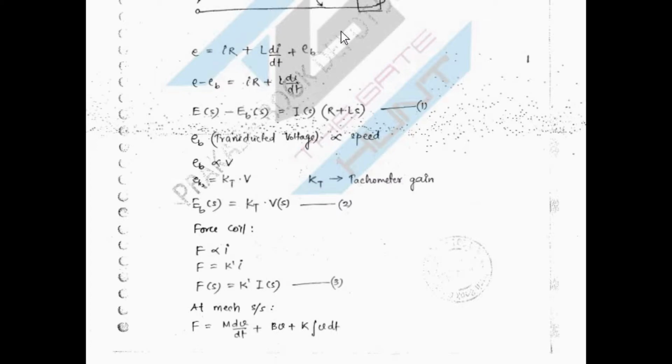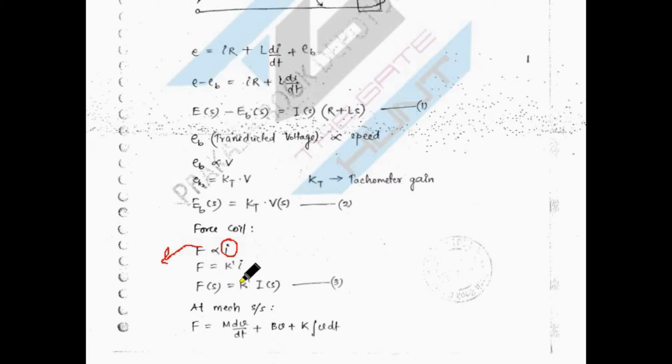Look at this one. What it means here is that the force which is generated is directly proportional to your armature current, right? Meaning the current which is flowing in the armature is responsible for generating a force on your motor shaft. So now similarly I am going to replace directly proportional with a Ki. This is your third part.